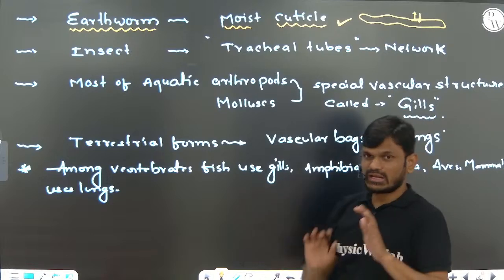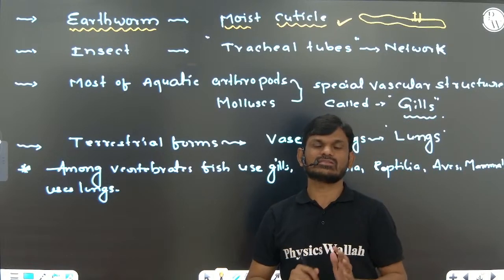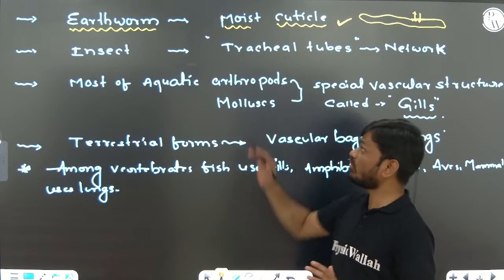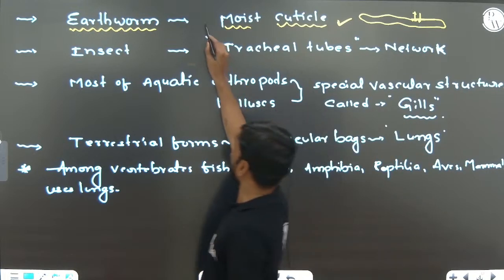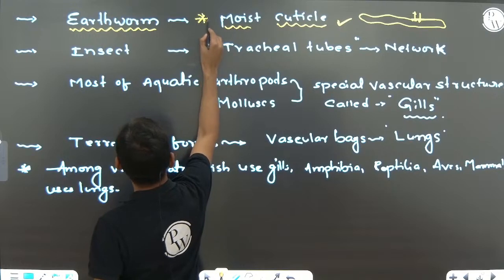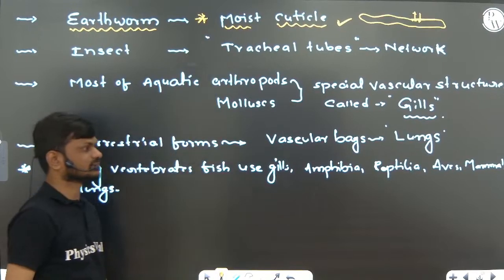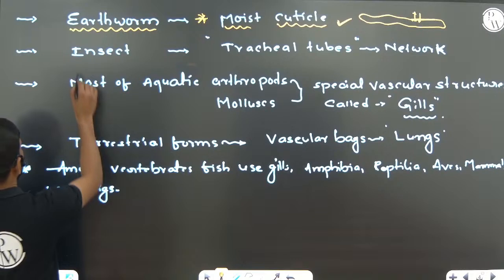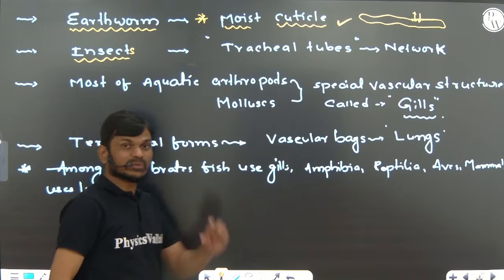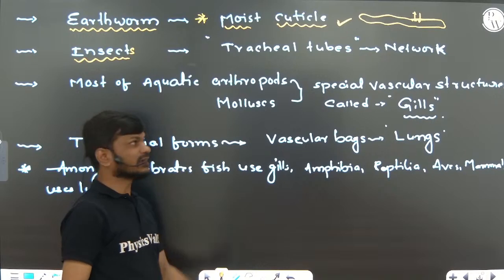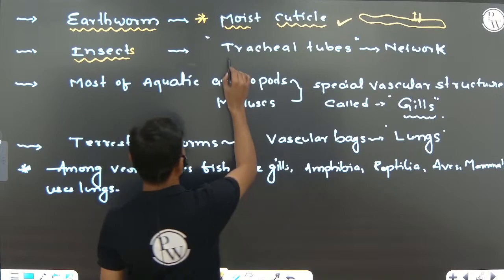Here also there are no specific respiratory organs. Only moist skin is present. Next, insects. In insects a network of tubules is present. That network of tubules we are calling tracheal tubules.